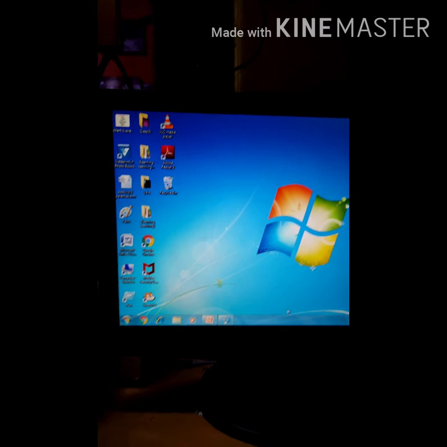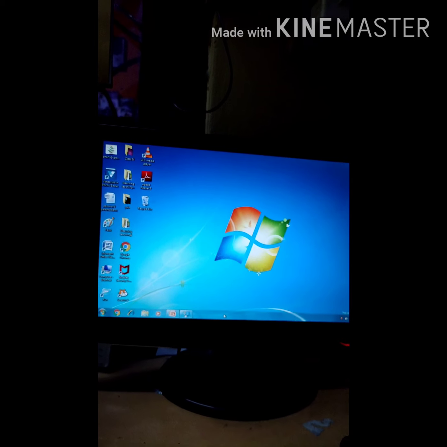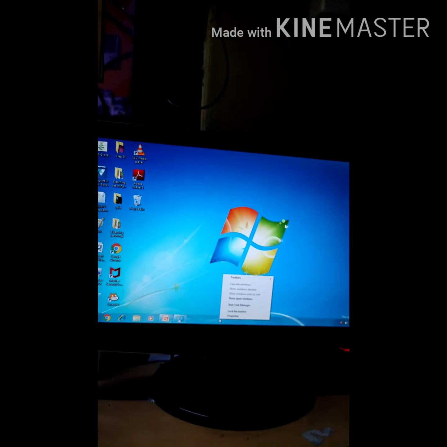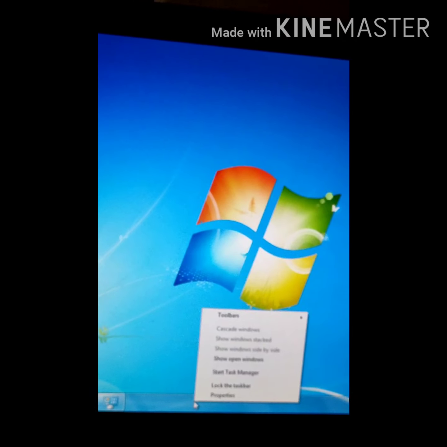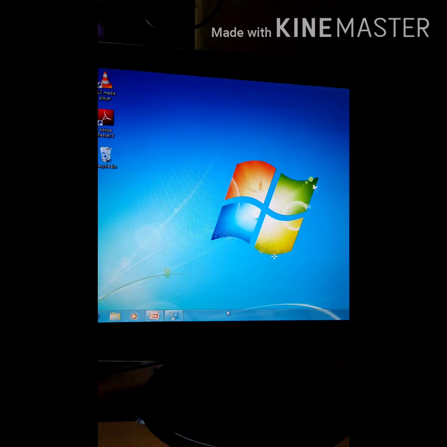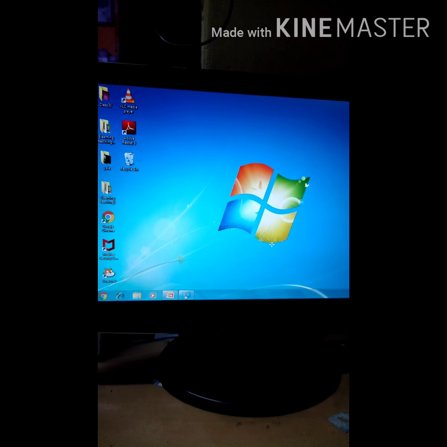But if you lock the taskbar, then you will not be able to move it. Now see how to lock it. Simply right click on it and select the option. Select means left click. Lock the taskbar. Now see, if I drag it, it will not move.